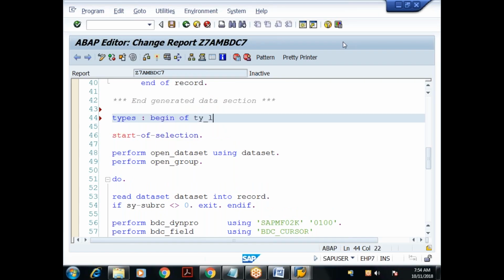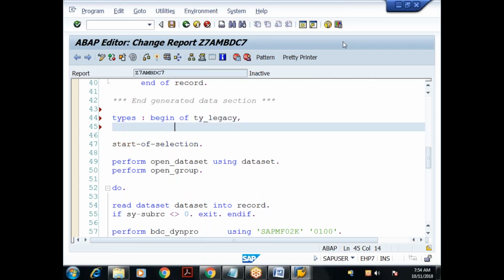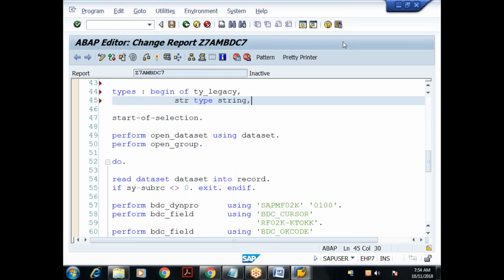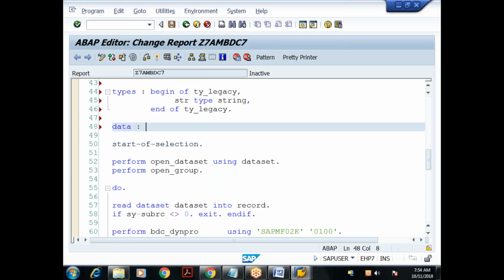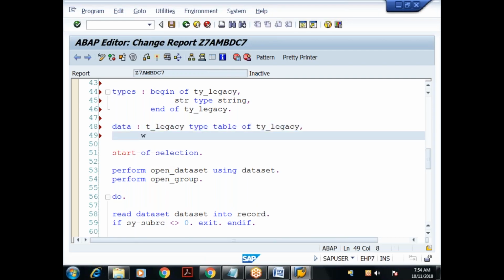Somewhere before the start of selection: types begin of ty_legacy, str type string, end of ty_legacy. Then I'll declare an internal table t_legacy type table of ty_legacy, then w_legacy type ty_legacy.